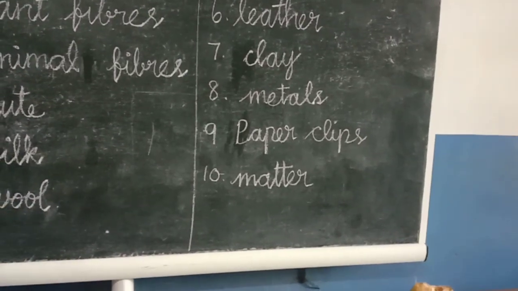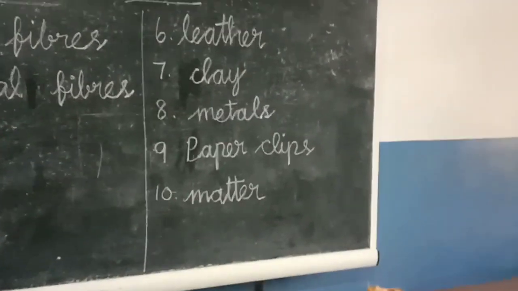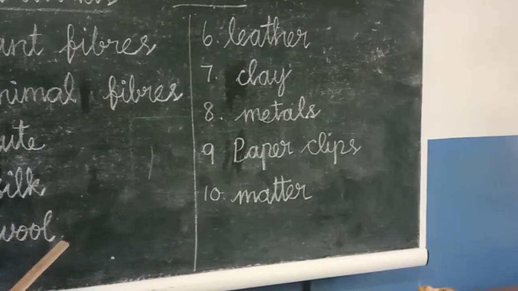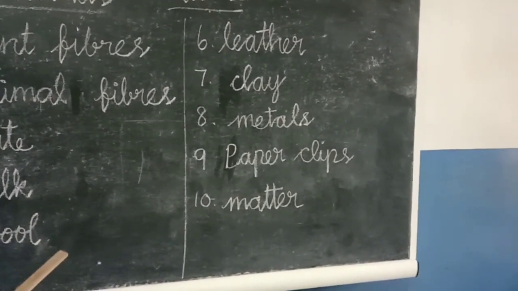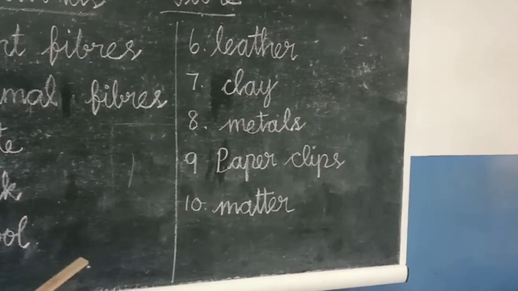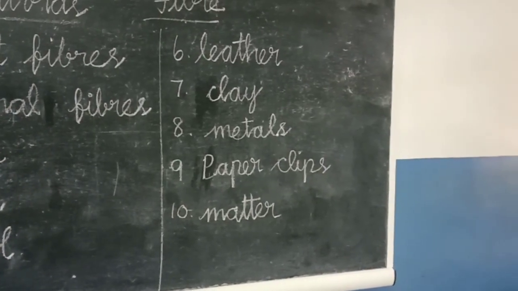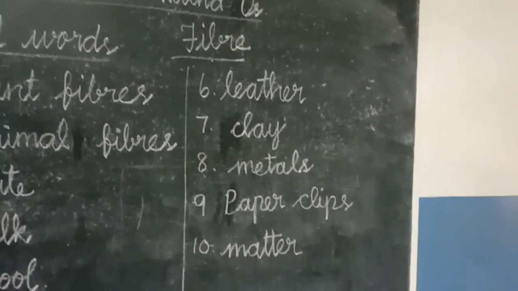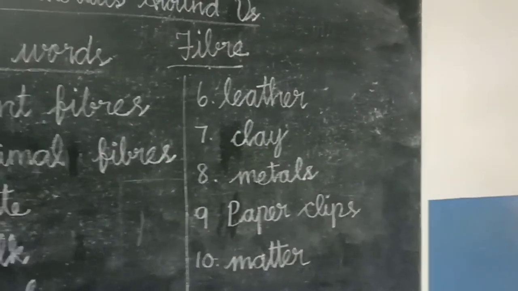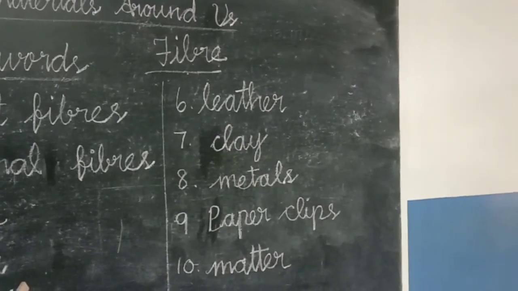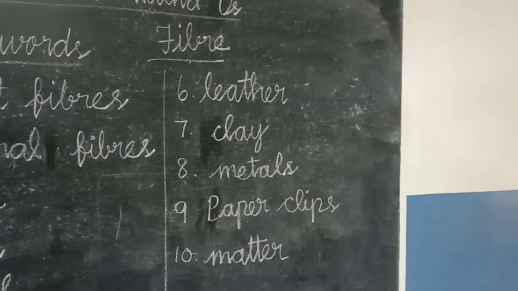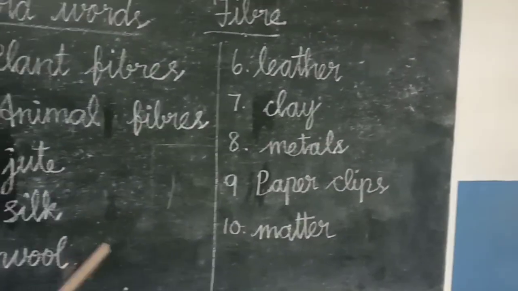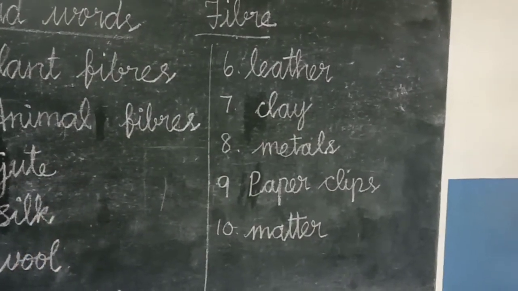Next one, wool. Wool is a warm material. So, we wear sweaters, socks and caps, etc. W-O-O-L. Wool is a warm material. We use it to make socks, sweaters and caps, etc.